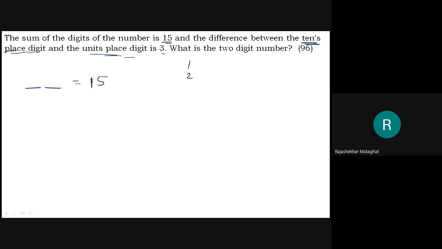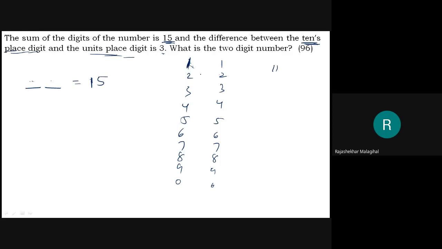See here, I have 1, 2, 3, 4, 5, 6, 7, 8, 9, 0. Then here also 1, 2, 3, 4, 5, 6, 7, 8, 9, 0. Now I'll just randomly do it. Smartly you can do, but as it is a first lecture, I am explaining in detail. 1 plus 1 means 11 is a number. 1 plus 1 is 2, I should get 15. 1 plus 2, I will not get. 1 plus 3, no. 1 plus 4, no. 1 plus 5, no. 1 plus 6, no. 1 plus 7, no. 1 plus 8, no. 1 plus 9, no. 1 plus 0, no. Means 1 may not be there in these 2 digits.